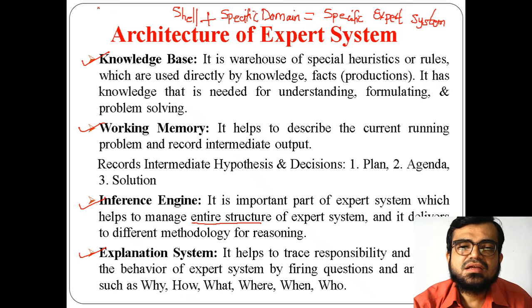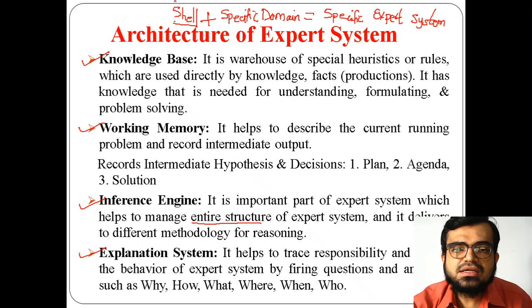Why? Because this shell is common for all types of expert systems, but it is not related to any particular specific domain. But if you add a particular specific domain, I mean if you update the knowledge base, then including this, it will give a specific expert system.